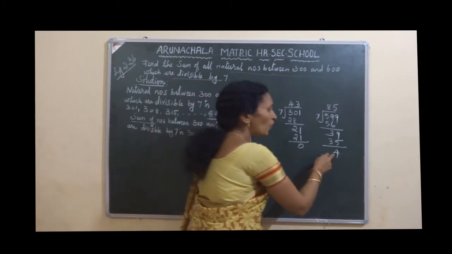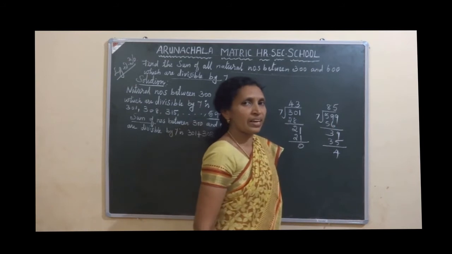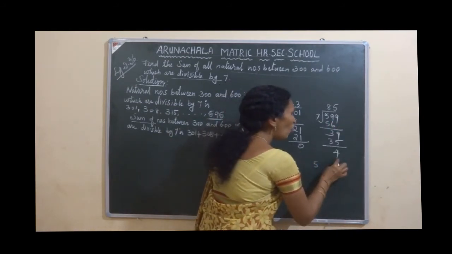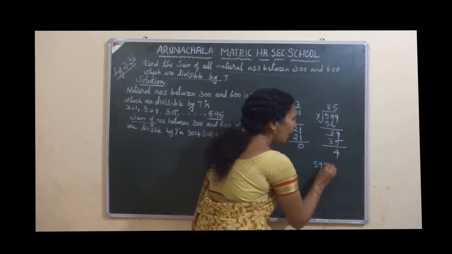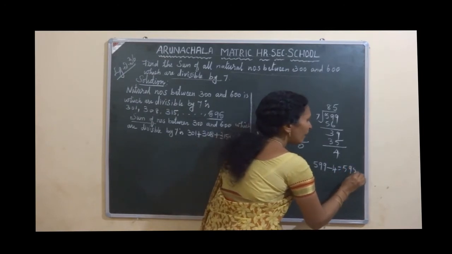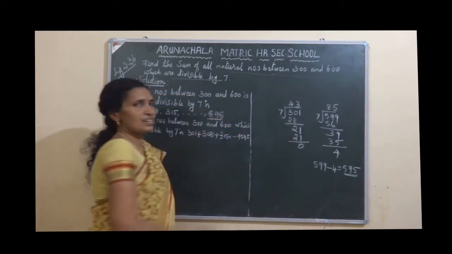Here balance 4. Now how can I take a number divisible by 7? You have to subtract 4 from the dividend. So 599 minus 4. What is the answer? 595. That is the last term of this series.